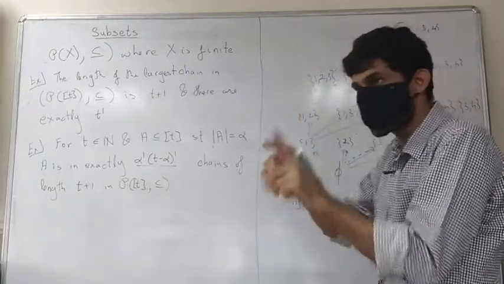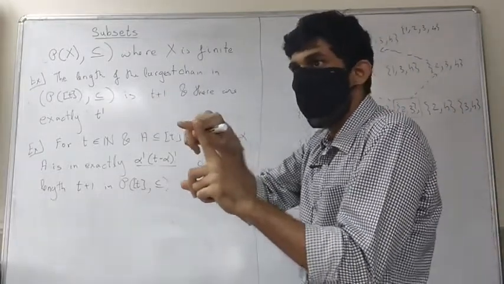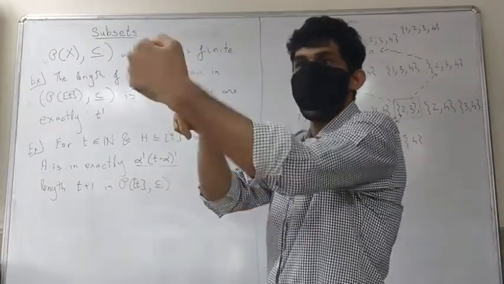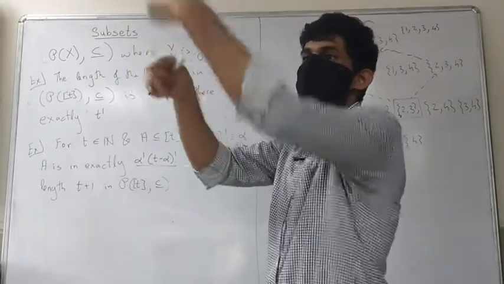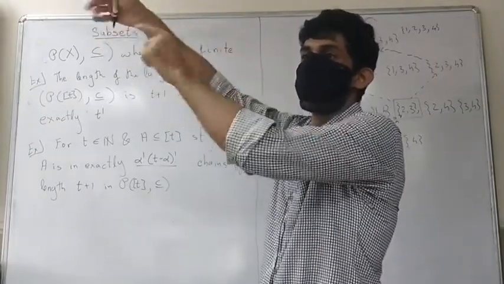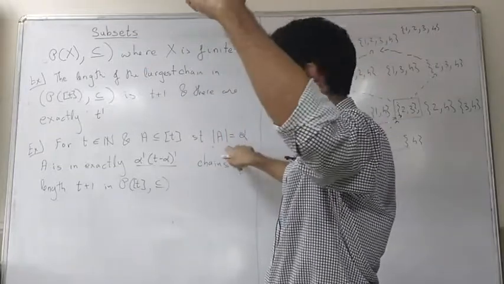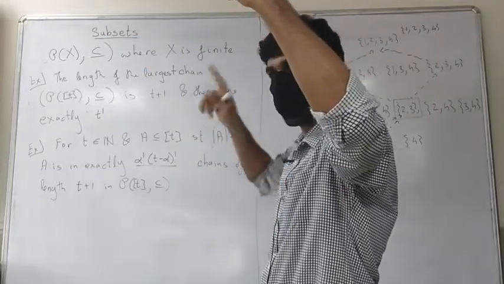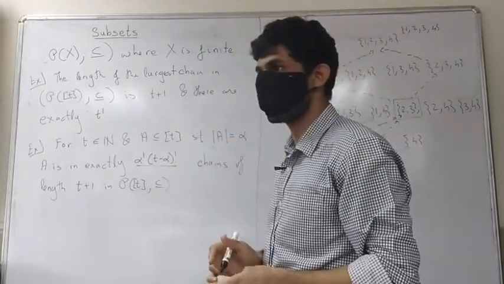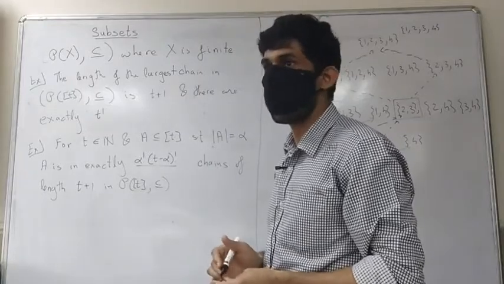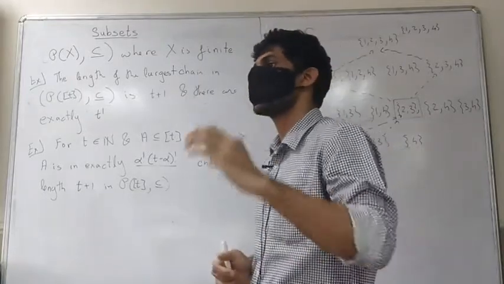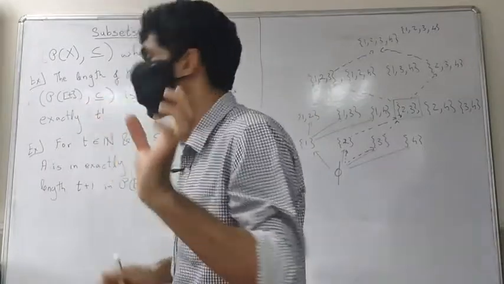The first level you can go in alpha ways. The second level you can go in alpha minus 1 ways. The third level you can go in alpha minus 2 ways, and so on, up to the alpha level, where you can go in just one way. Okay, so you get alpha factorial.